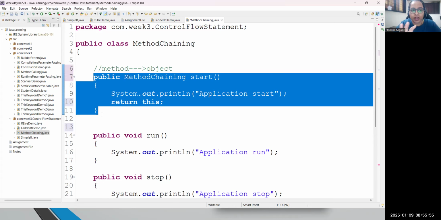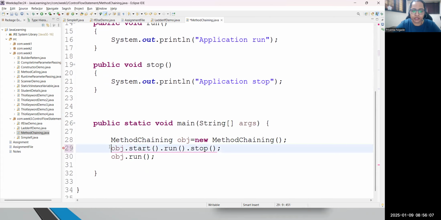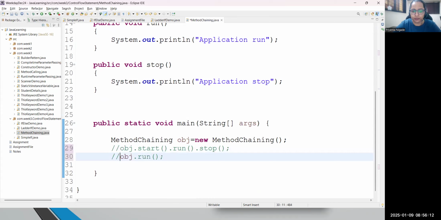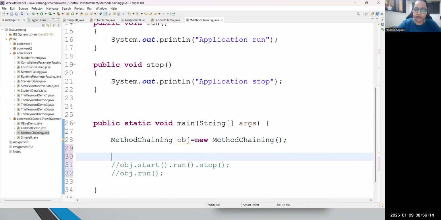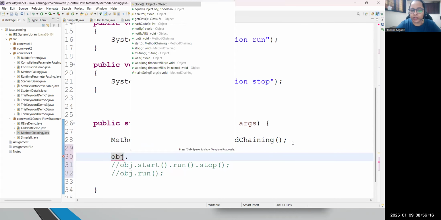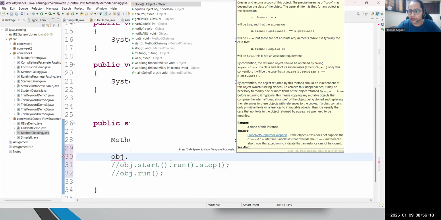And guys, as per the Java rule, when you have an object, then only you can call anything from that class. So now my method is converted into an object. Please have a look at what will happen here. Let me comment this line also, and let me show you. At this moment, obj is a variable, which is my object variable.